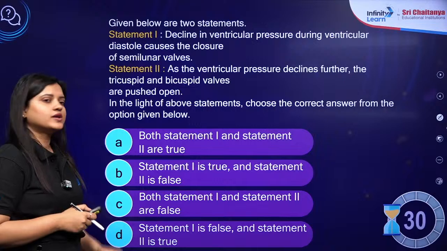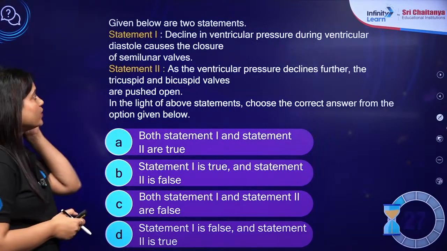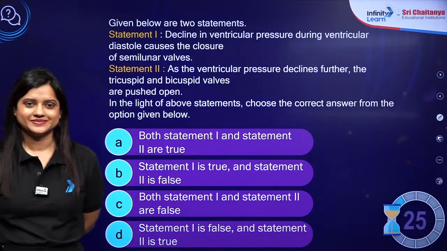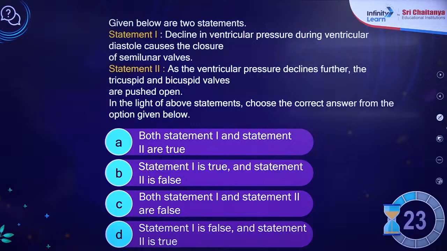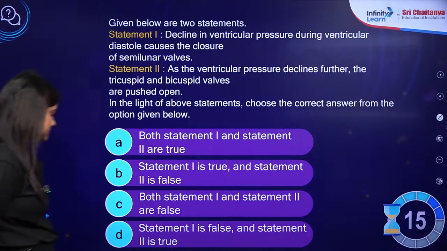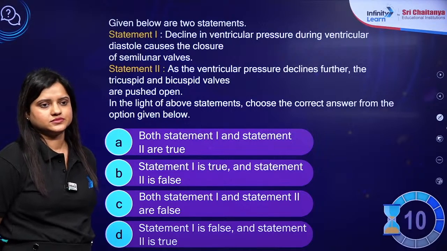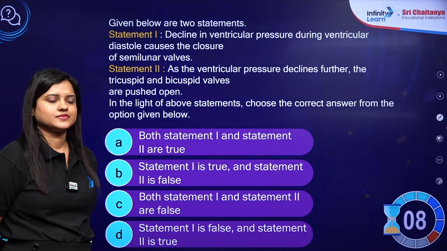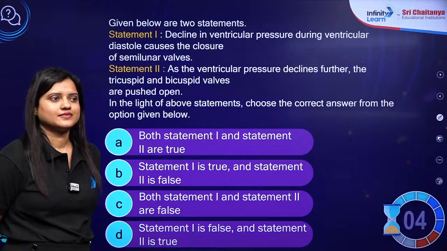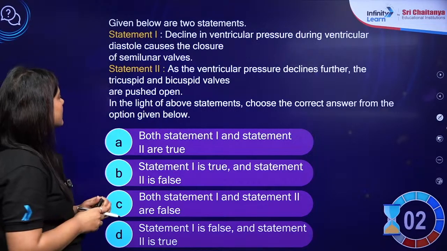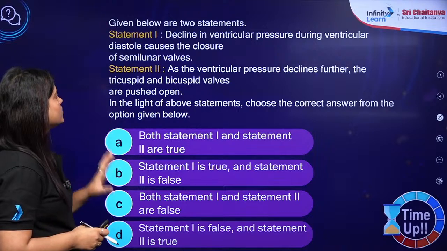Next question, and your time starts now. Question from body fluid and circulation chapter. So given below are two statements.